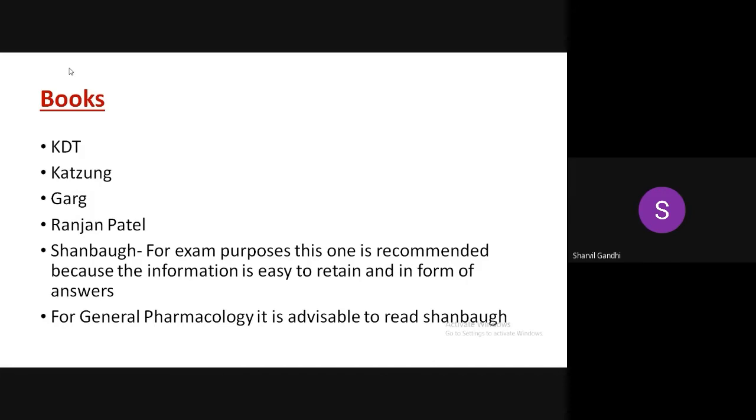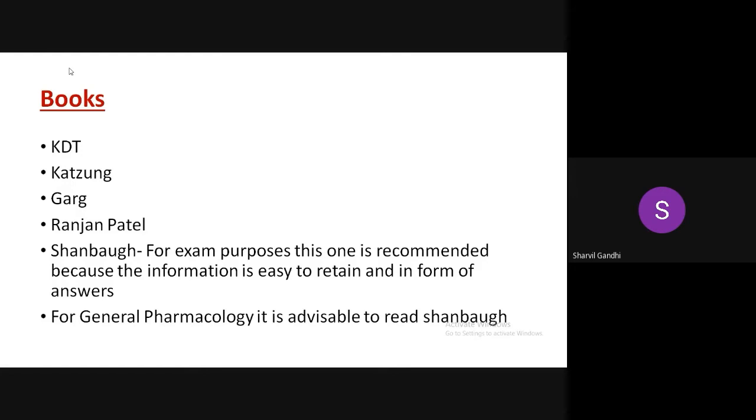For reference books, KDT is the standard book. You can refer to Tripathi, which was referred by me as well as my other colleagues. Ranjan Patel is what most of the students use now. Shanbag, for exam purposes, this book is highly recommended. I guess everyone uses Shanbag because the information is easy to access and retain, and the theory is given in the form of direct answers, so that you can just read the topic and this is the answer for that topic.